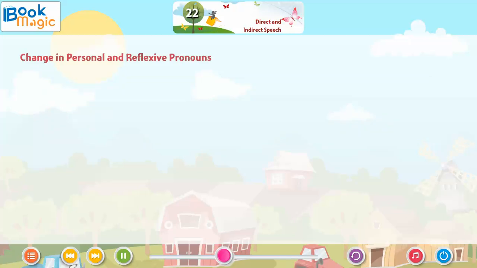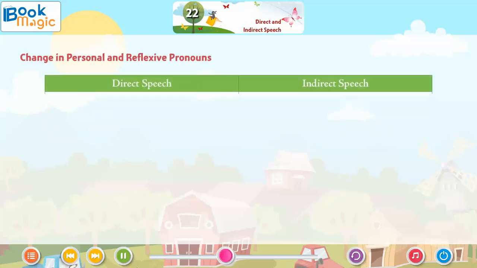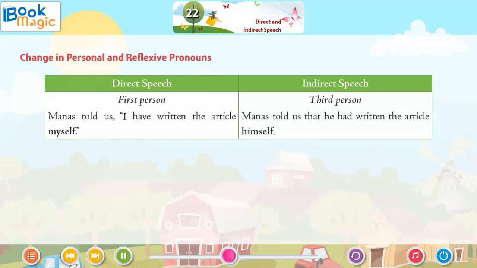Change in personal and reflexive pronouns. Direct speech. Indirect speech. First person. Manas told us, "I have written the article myself." Third person. Manas told us that he had written the article himself.